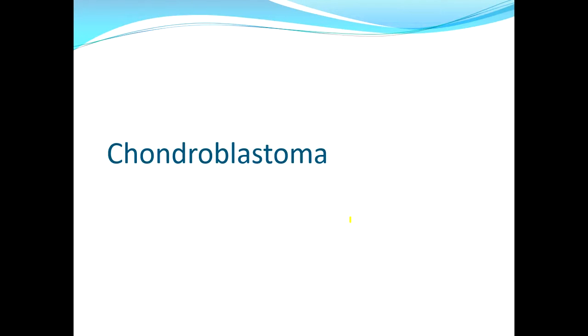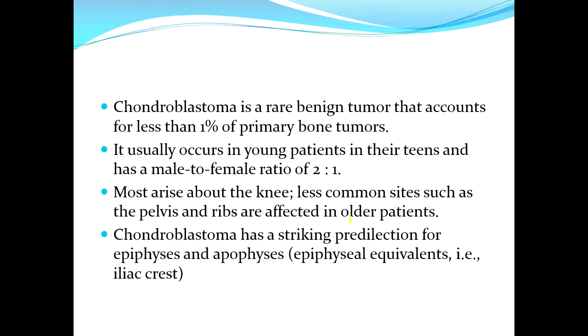Another benign lesion is chondroblastoma, a rare benign tumor that accounts for less than 1% of the primary bone tumors. Usually occur in young patients in their teens and more common in males. They mostly arise about the knee. Less common sites are pelvis and ribs, which are affected in older patients. It has a predilection for the epiphysis and apophysis. Epiphyseal equivalents, that is the iliac crest, is called apophysis.